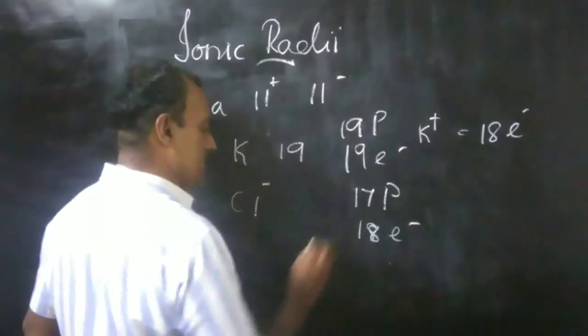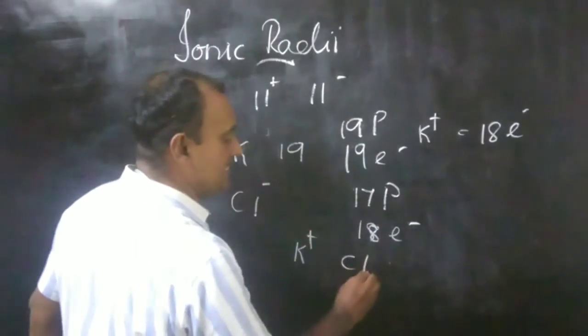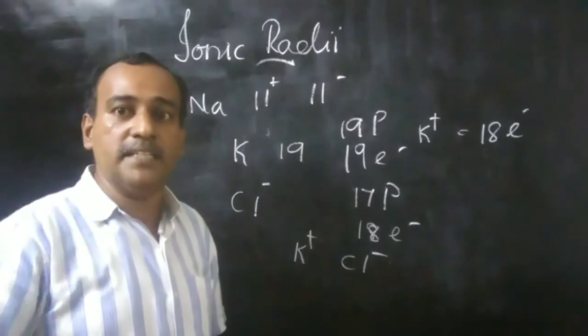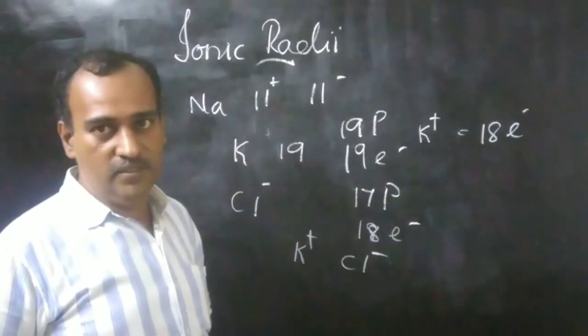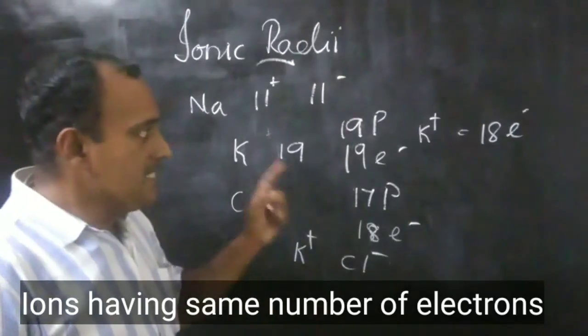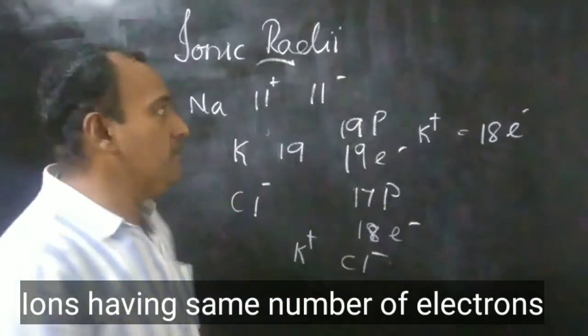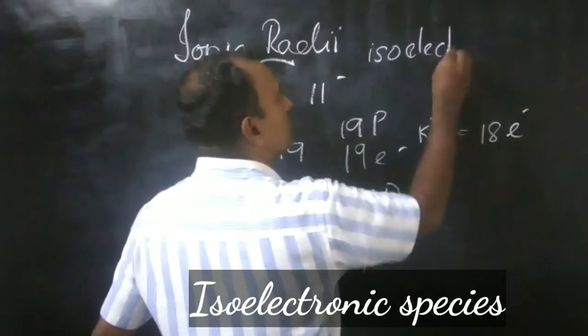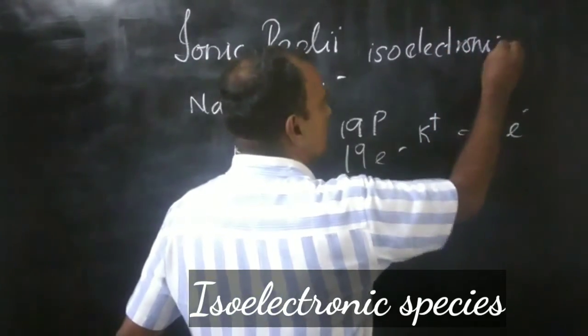Consider K plus and Cl minus: they have the same number of electrons. The ions which have the same number of electrons are called isoelectronic ions.